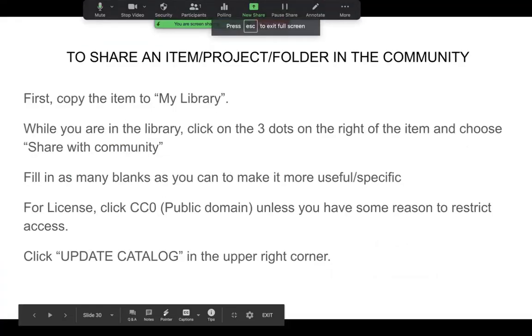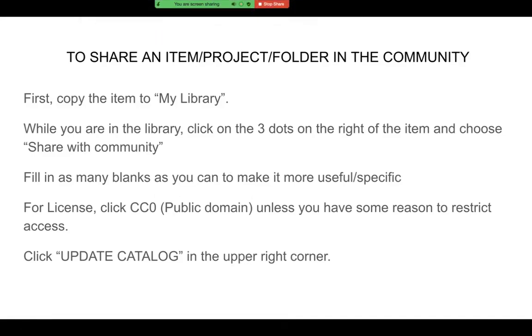Now, some people need to share an item, a project, a folder, anything in the community. So the way to do this is you first have to copy that item to your library, which you can do by going to the 3 dots to the right of the name of your item and clicking copy to my library. Then enter the library by going to the community setting. That is the 9 little squares up at the top. You click that and you choose go to community. And that is how you enter the community to find your items.